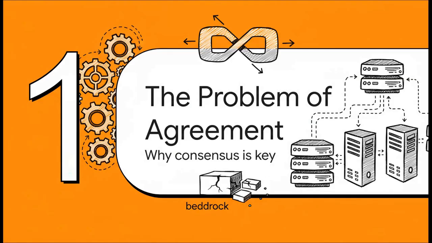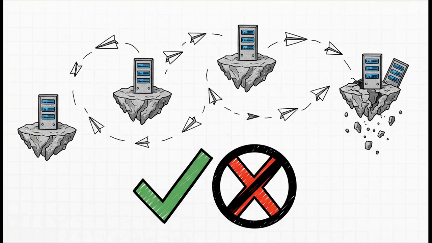Let's do this. First things first, let's be super clear about why this matters so much. Getting a group of machines to agree isn't just some nice-to-have feature. Nope, it is the absolute bedrock of any distributed system that you want to be reliable. Just picture it. Every computer is basically its own little island. They can't just look at some shared whiteboard. There's no shared memory. There's no master clock they can all sync their watches to. Any one of them could crash at any second, and any message they send might just disappear into the void. And yet, through all of that mess, the system absolutely must not come up with conflicting answers. That would be a disaster.